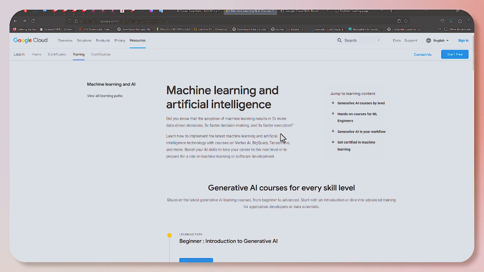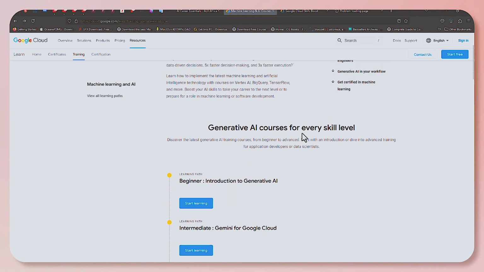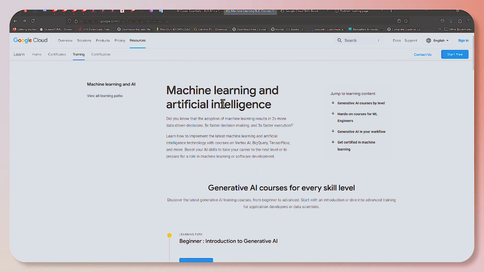But just to mention a quick one here. So for those of you that have extra hours to learn and you are hoping to go advanced, you can go through this machine learning and artificial intelligence. It's more or less like a cumulative of all the pathways together. So for you to start learning from beginner, then move towards advanced, everything you need to learn about machine learning and then artificial intelligence. So Google has made it quite simple for you. They've been able to arrange everything.